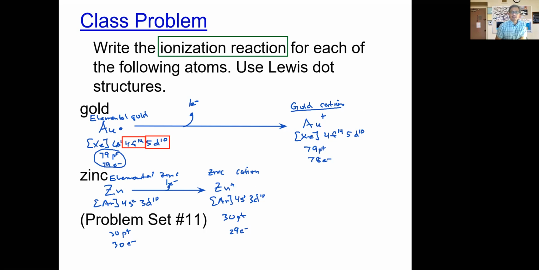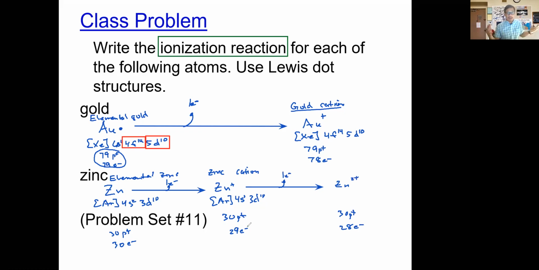But hopefully you'll see, and this is why I want you to do this, that this zinc cation can go on and lose another electron because it has one more electron in the 4s orbital. Again, it won't lose an electron from the 3d. That'll ruin its stability, but it will lose an electron from the 4s to form another zinc cation. This zinc cation will have 30 protons because it's still zinc, but it lost another electron, so it would only have 28 electrons. So this zinc cation will have a net 2+ charge. Hopefully you see that, folks.